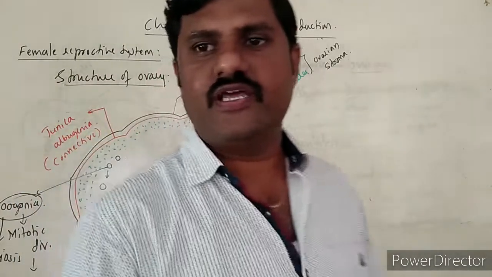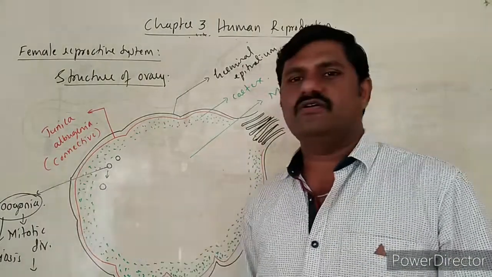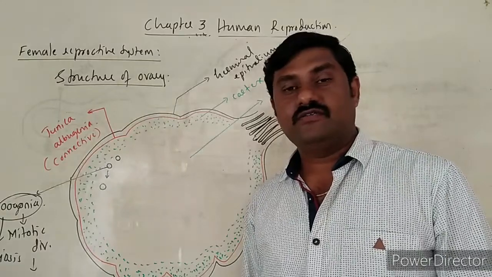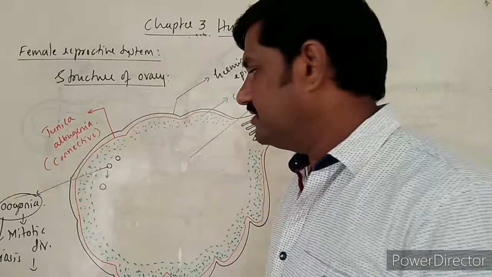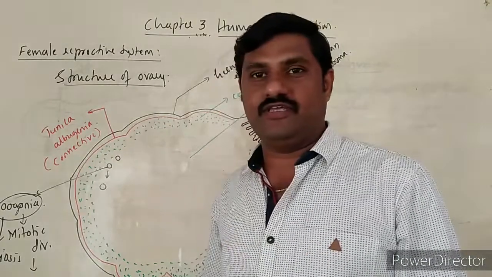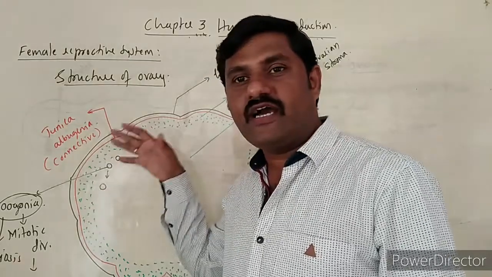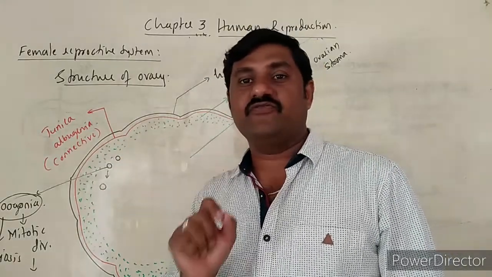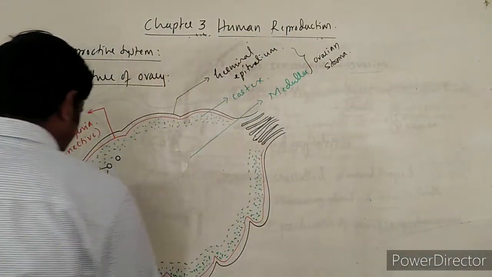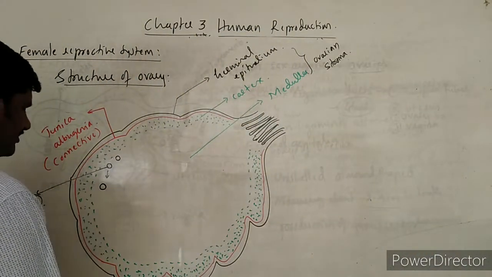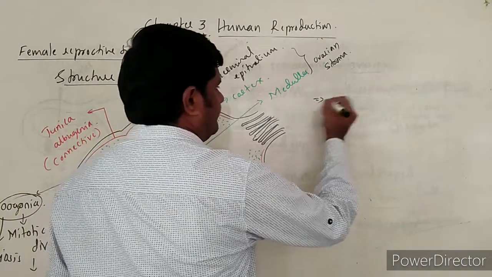During meiosis, a very important feature to be remembered: during the first meiosis, the development of this primary oocyte arrests at prophase 1 of meiosis 1. Whatever primary oocyte is formed, its development stops. This point is very important.